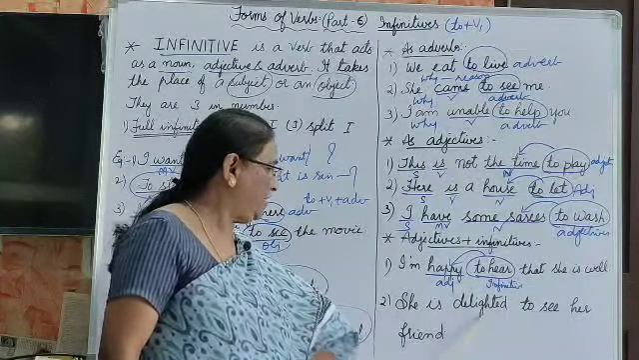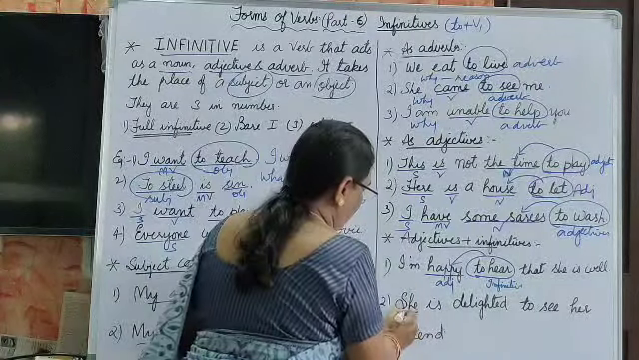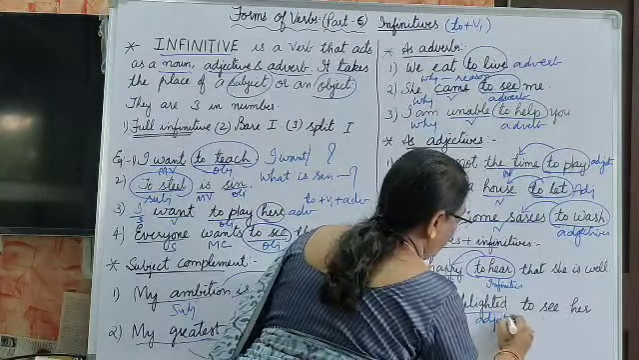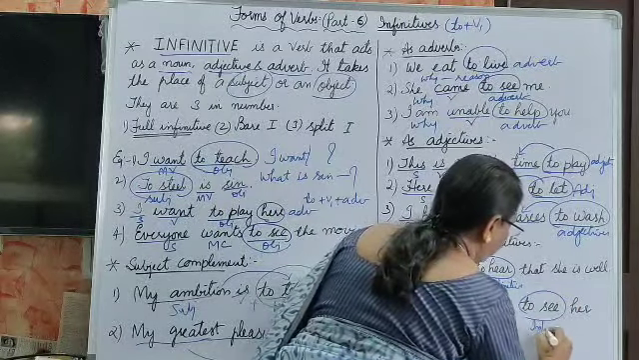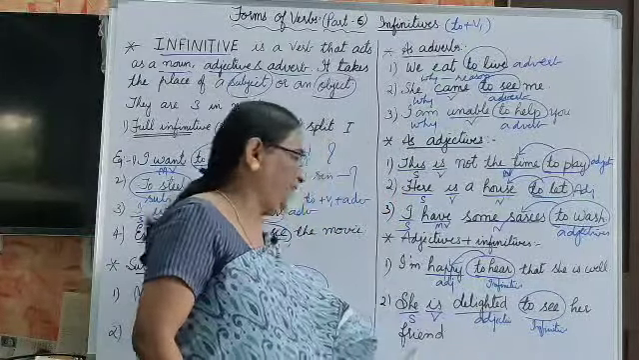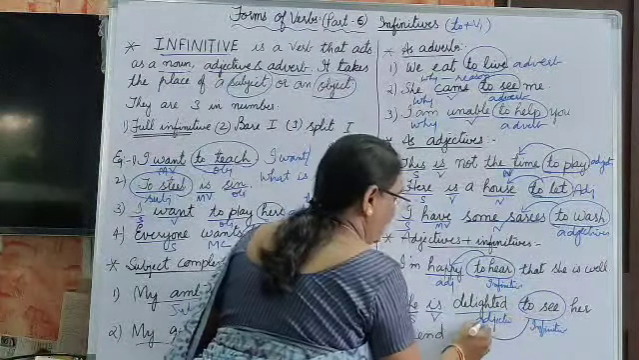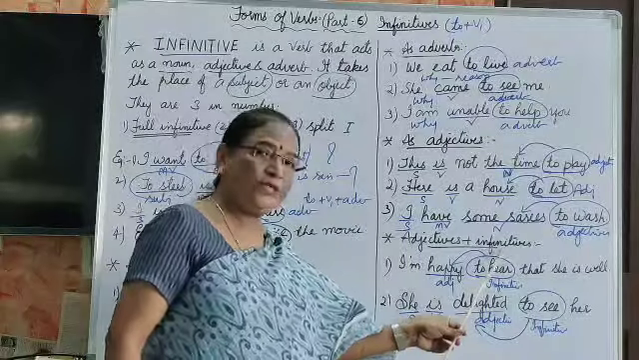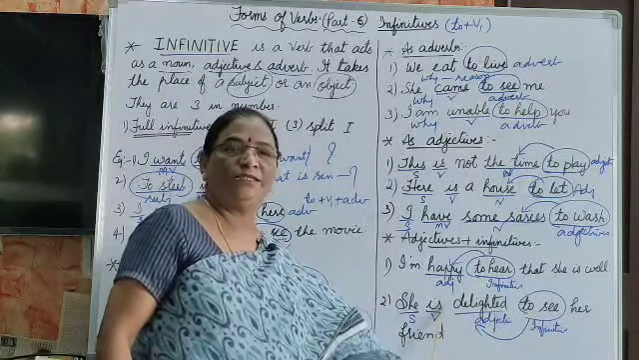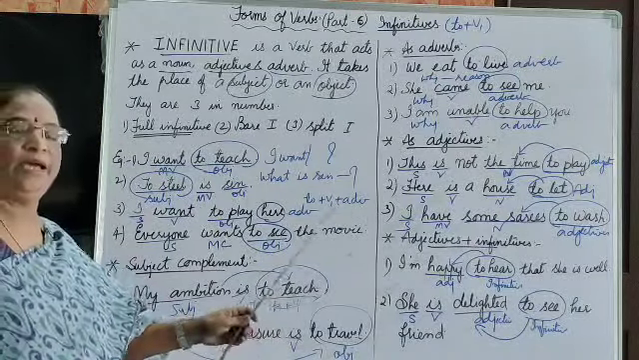Next is, she is delighted. Delighted is an adjective. She is delighted to see her friend. This is the noun, this is the subject, this is the verb, this is the adjective, and to see is the infinitive. Before the infinitive, what occurs? Adjective occurs. This sentence shows that infinitives can take place after adjectives, and also can take place before nouns, objects, and adverbs.